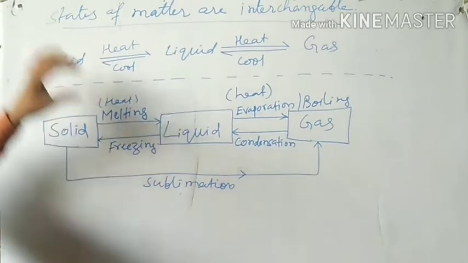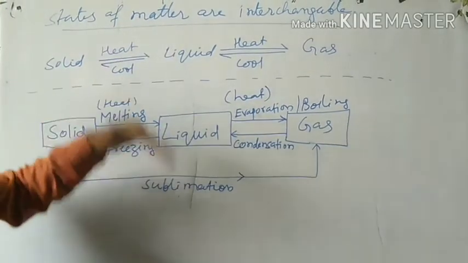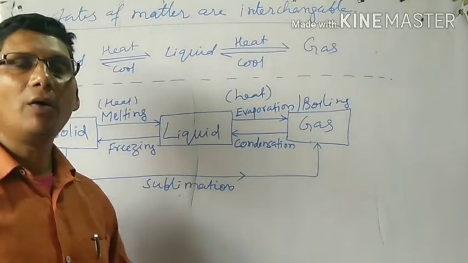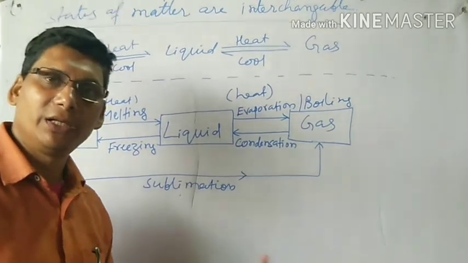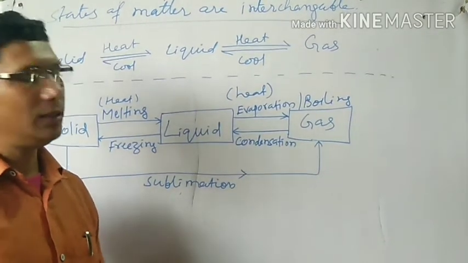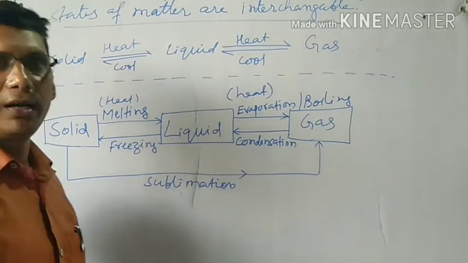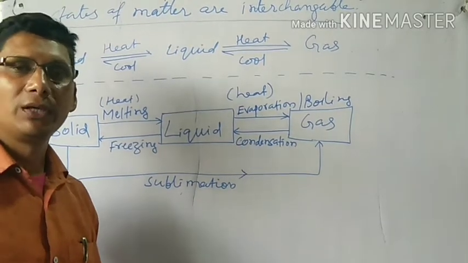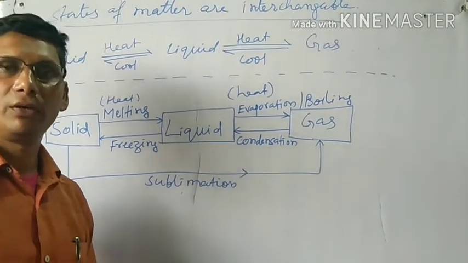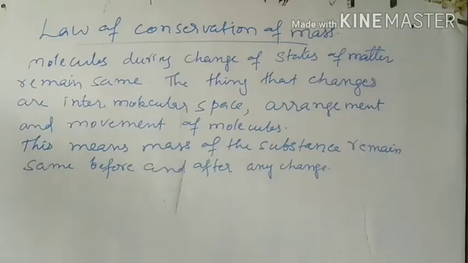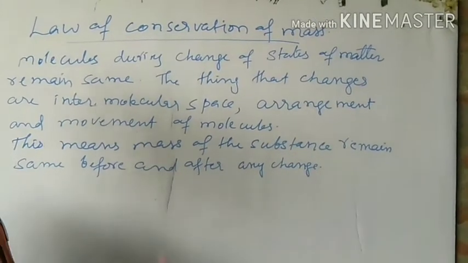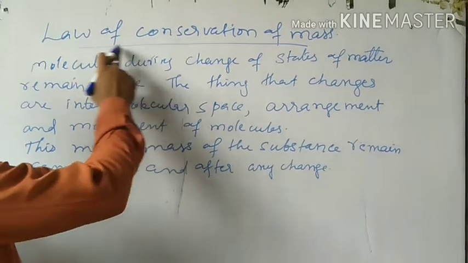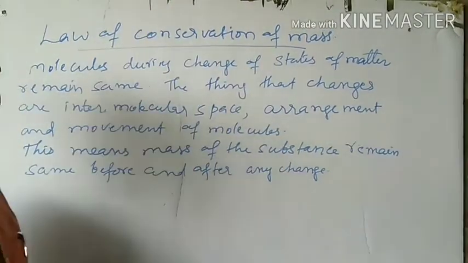Okay, so we can say all these three states of matter are interchangeable. How? By changing the temperature and pressure. Okay, that's enough revision. Now let us come to the last topic of this chapter, that is the law of conservation of mass. Okay students, so now we come to the last topic of our lesson, the law of conservation of mass.